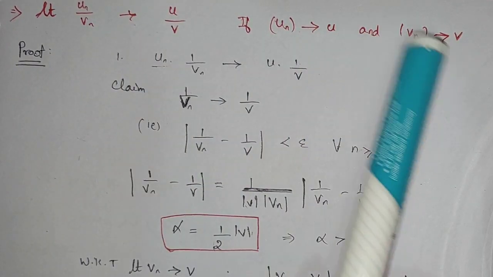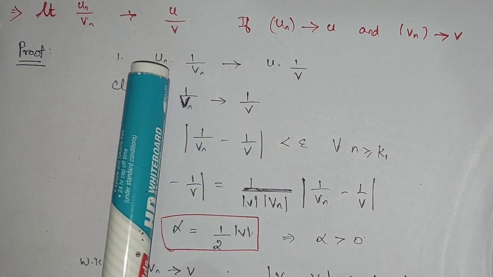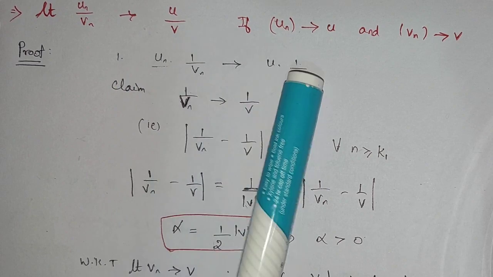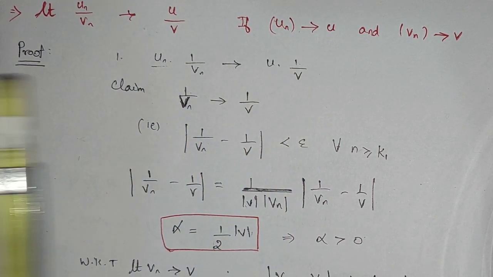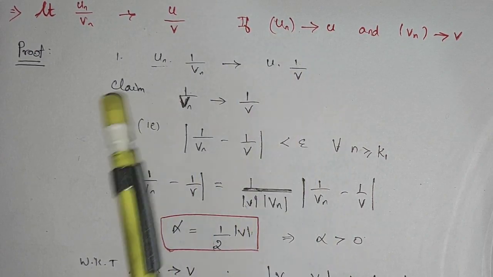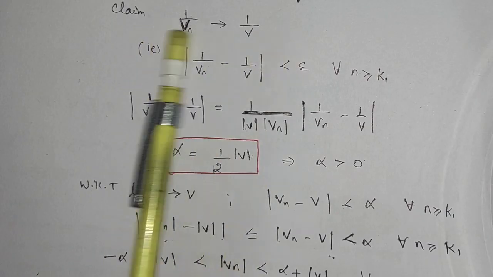Un by vn converges to u by v, when un and vn converge. Here I am going to use the product rule: if un is convergent and 1 by vn is convergent, then their product will be convergent. We know un is convergent, so I am going to take 1 by vn converges to 1 by v. If I show this, the proof completes. So 1 by vn converges to 1 by v is my ultimate aim.